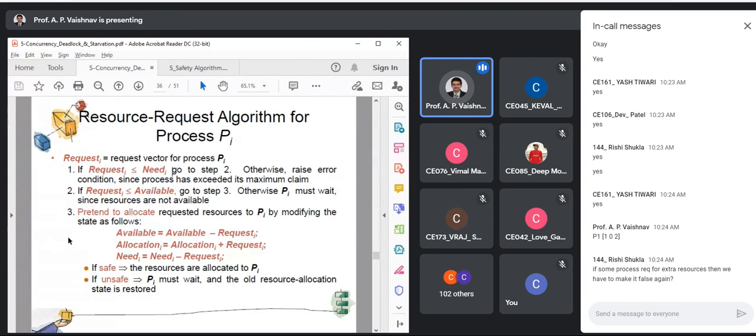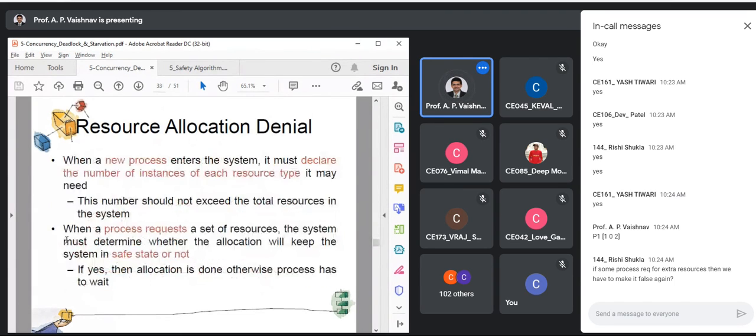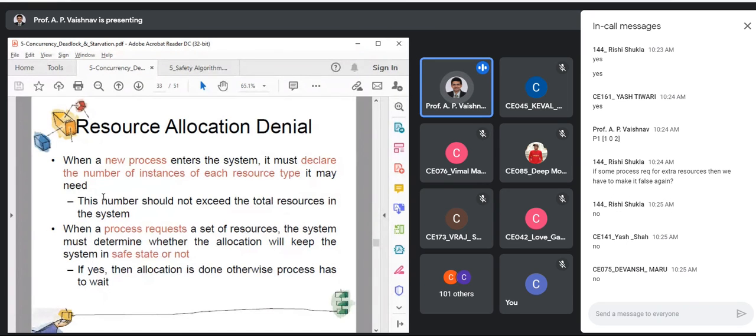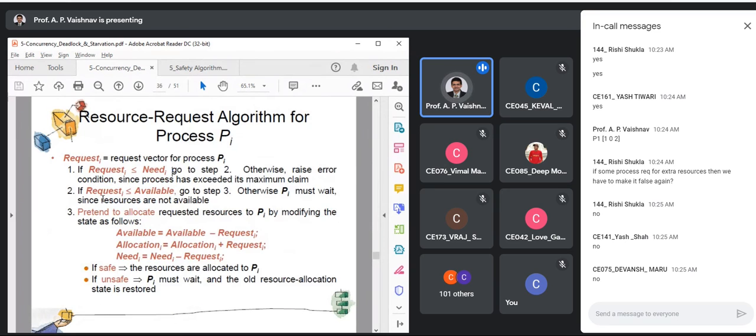Remember, we went with one assumption earlier. What was the assumption? You cannot request more than the resources available, and you cannot request more than your maximum capacity, right? You said that you require 4 IO channels earlier, right? So can you request 5? You have declared in advance that you require 4, and with that, I'm going with the algorithm. And now you are saying that you need 5. So that is not satisfiable. Otherwise, this algorithm will be incorrect. Okay. So that is what we are checking over here.